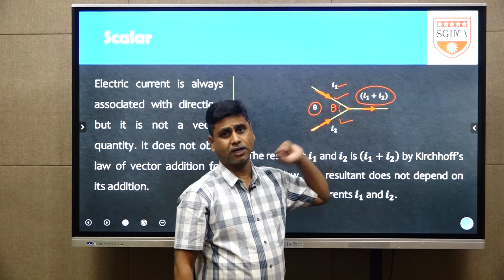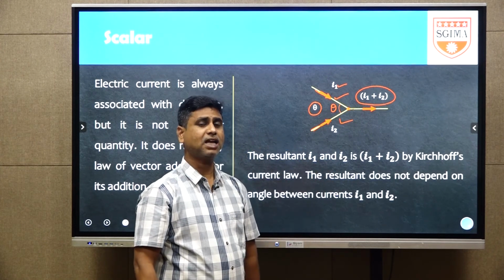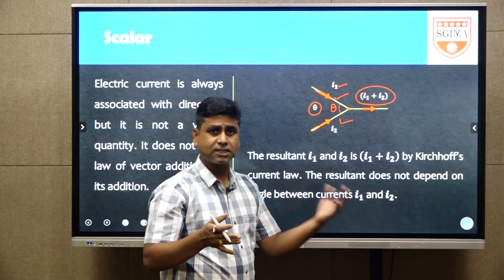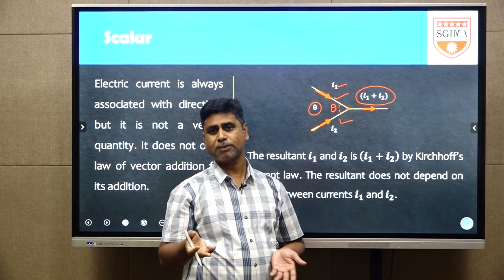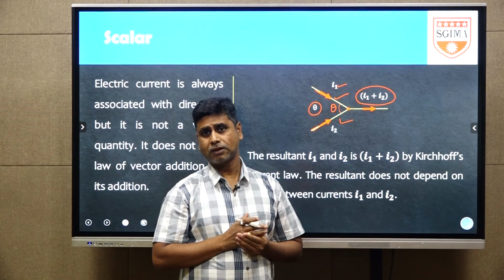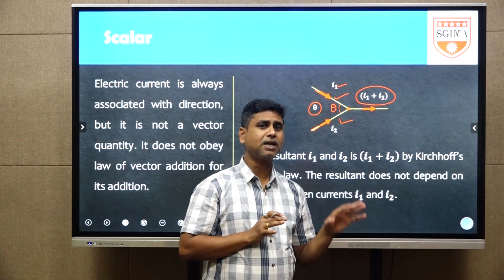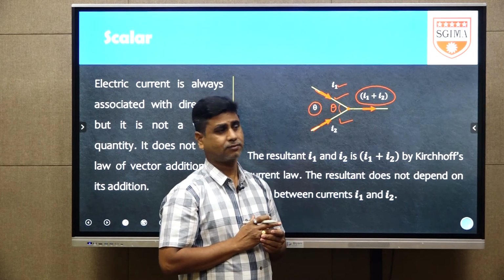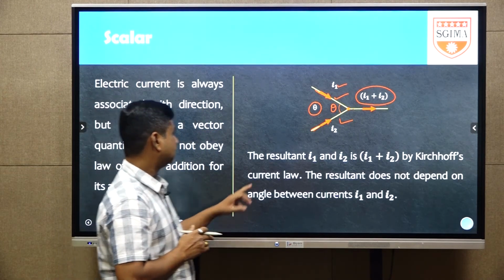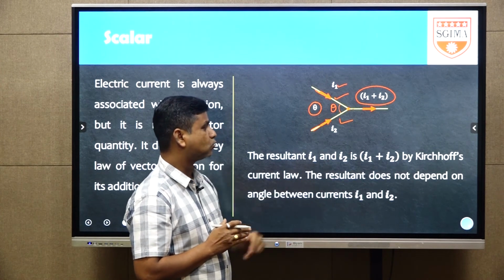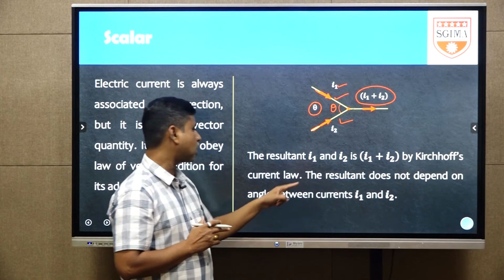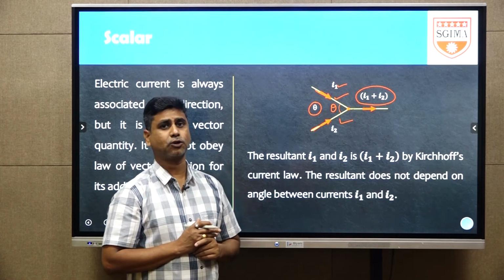The resultant current through the conductor is independent of the angle between the conductors. This angle may be 30 degrees, 60 degrees, 90 degrees, whatever it may be, but the resultant current is equal to I1 plus I2 only. By Kirchhoff's current law, the resultant does not depend on the angle between currents I1 and I2.